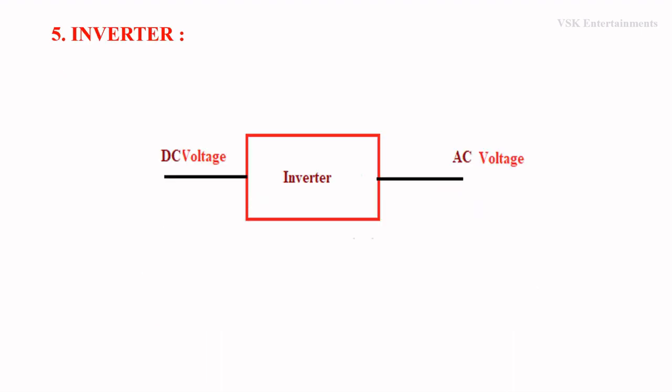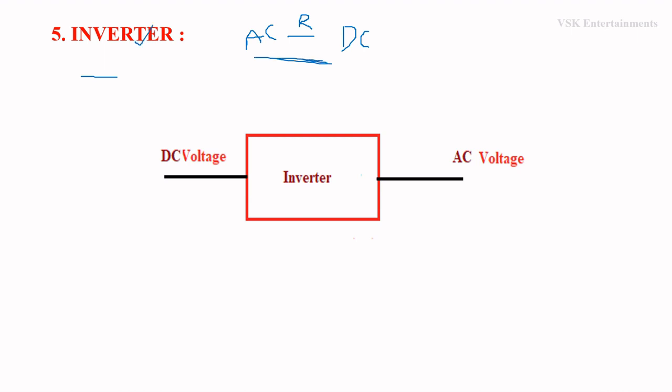Coming to the last type of converter, that is inverter. Inverter is exactly opposite to the rectifier. In rectifier we are going to convert the AC voltage to DC voltage or pulsating DC voltage. This inverter is exactly opposite to this process.